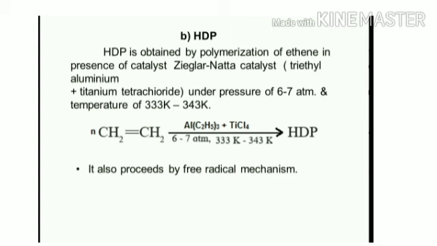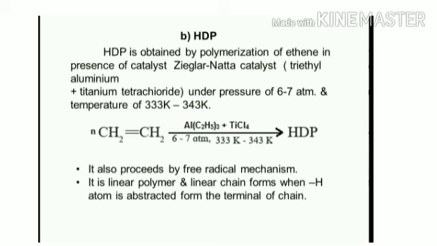This is the reaction. It also proceeds by free radical mechanism.